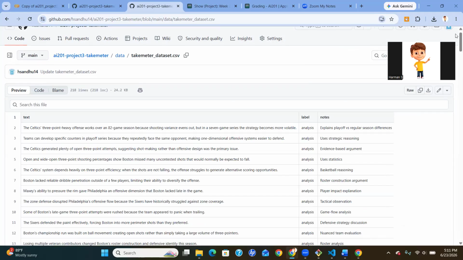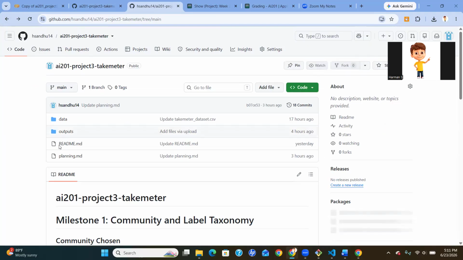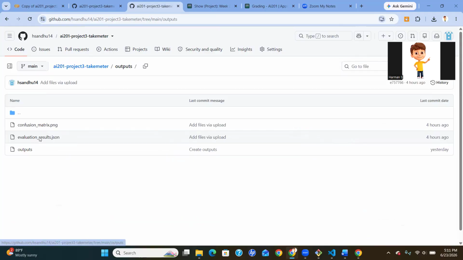And this contained all of my labeled examples, which I had about 229 of them. And in my outputs folder back here, I have my JSON file right here. And that contains a confusion matrix image and evaluation results JSON file. So as I said before, the data set contained 229 comments that I got from three different Reddit threads, and most of the data came from r/nba.